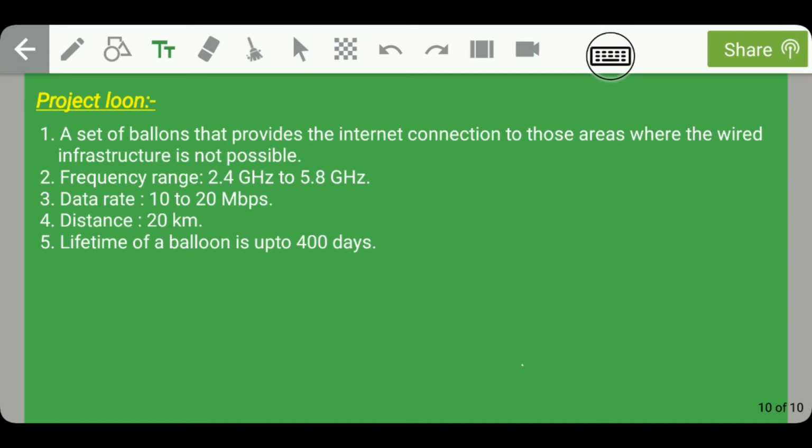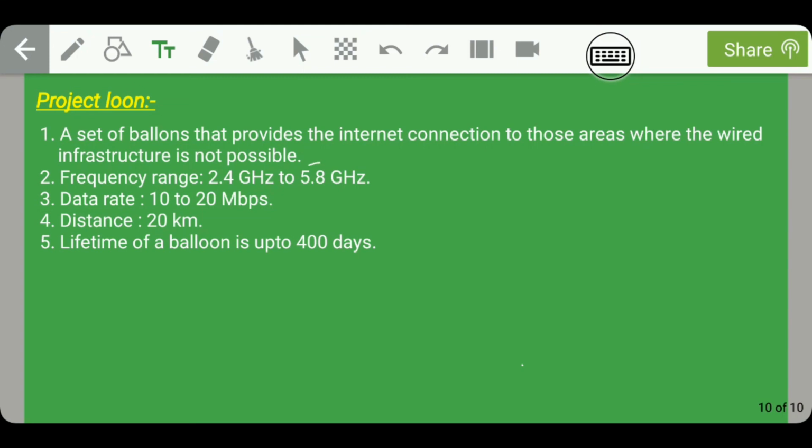No. So to provide internet connection in those areas where it is not available, we are using this Project Loon. So in this Project Loon, it is a set of balloons that provides the internet connection to those areas where the wired infrastructure is not possible.